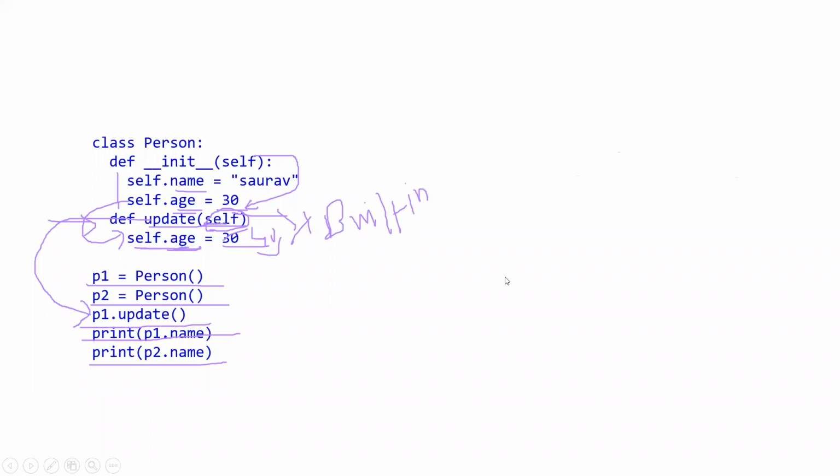Now let's understand this. Self can take two objects, one is this p1 and the other is p2. Why is self used? So that self will understand that I have to update this object p1 only, and not touch p2. That's why self is being used.